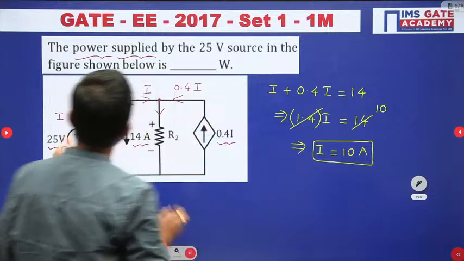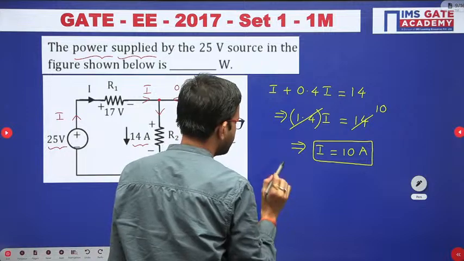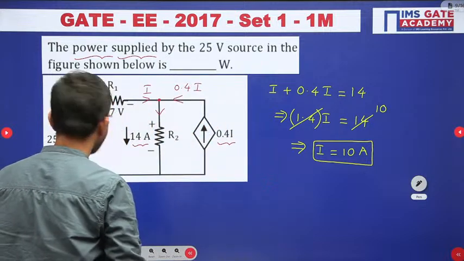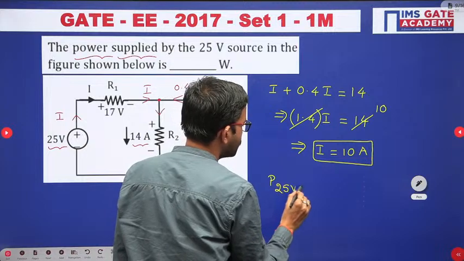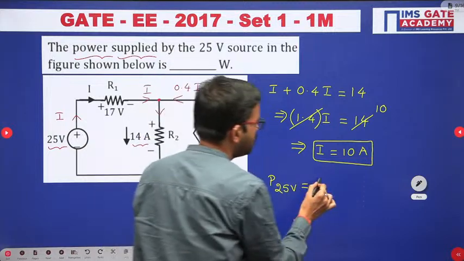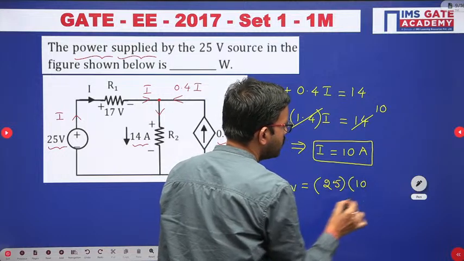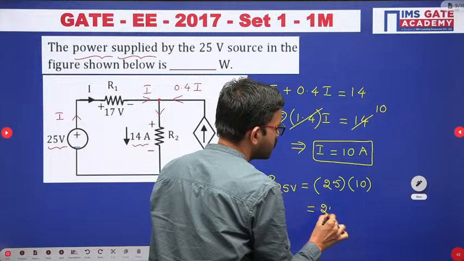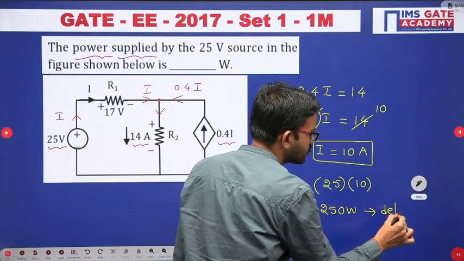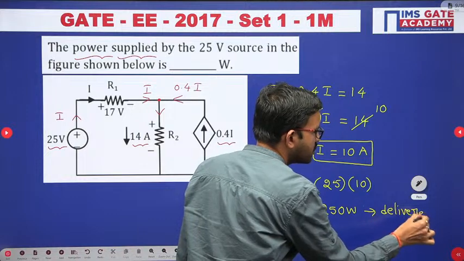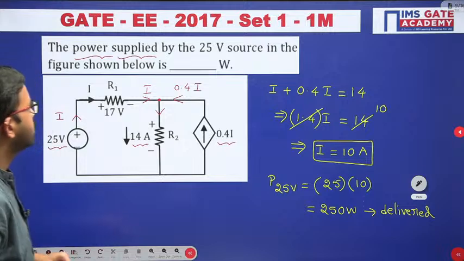Since they have asked power supplied, in this case power delivered by the 25 volt source is nothing but voltage into current. Voltage is 25 and current is 10 ampere, so together you are getting 250 watt. So here it is the delivered power. Delivered power or supplied power, all are same.